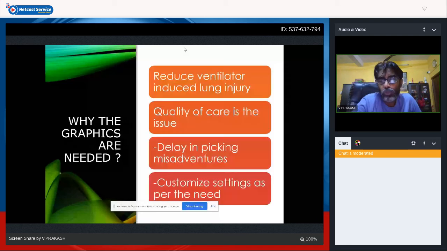So why are we giving so much importance to it? We know it decreases ventilator induced lung injury. The quality of care of the baby can be improved. The delay in picking up misadventures could be avoided and they could be picked up early. It lets us customize the settings as per the need of the individual baby.